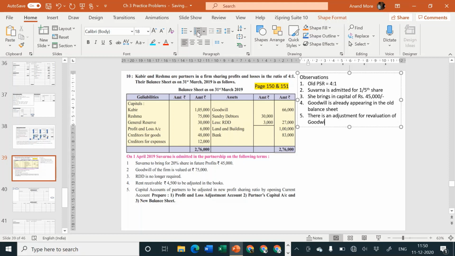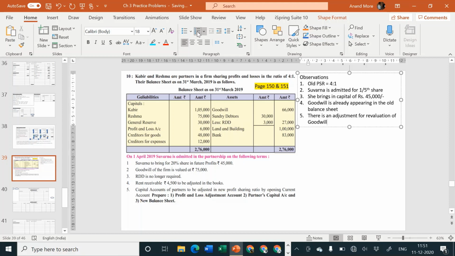So all those of you who have considered the 4th lecture on the topic of accounting entries for goodwill will remember that this is considered as the last situation. There is existing goodwill in the balance sheet, new partner does not bring his share of goodwill in cash, and there is an adjustment for revaluation of goodwill. Then such revaluation can be adjusted either directly to goodwill account and partners capital account, or it can also be adjusted to goodwill account and revaluation account, if you remember properly.